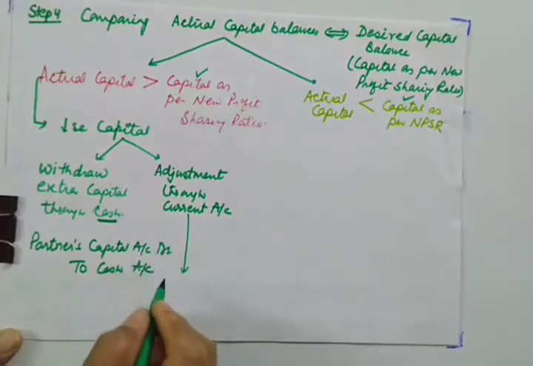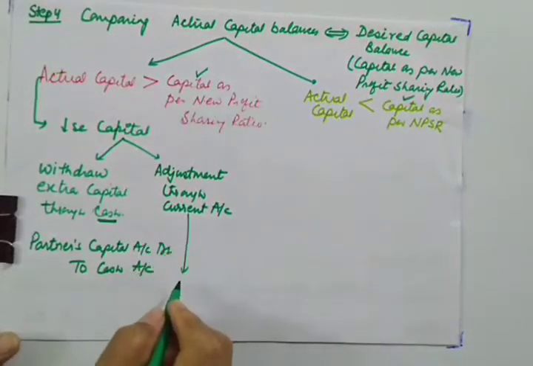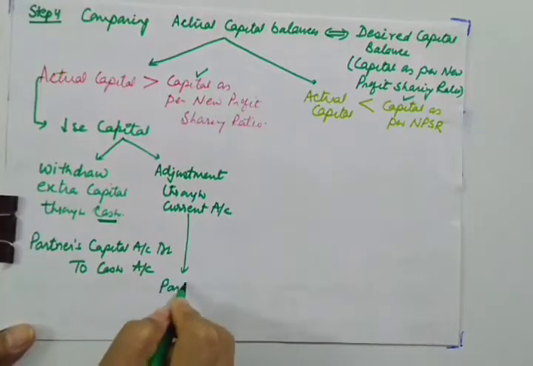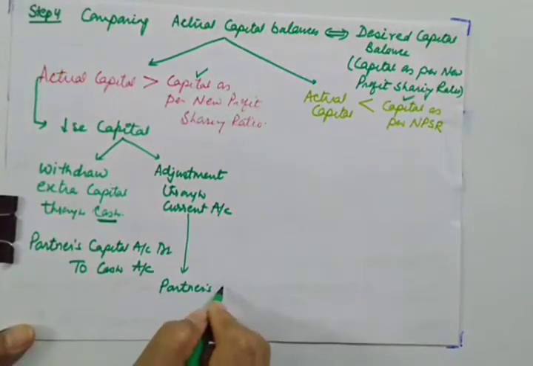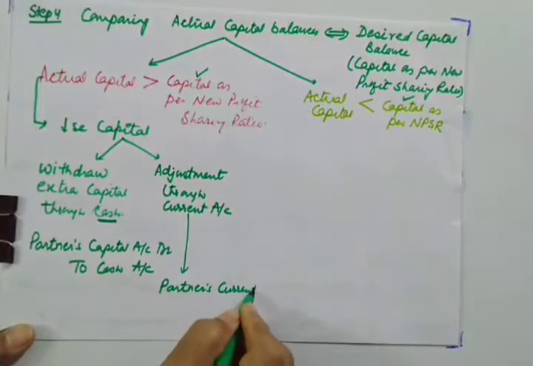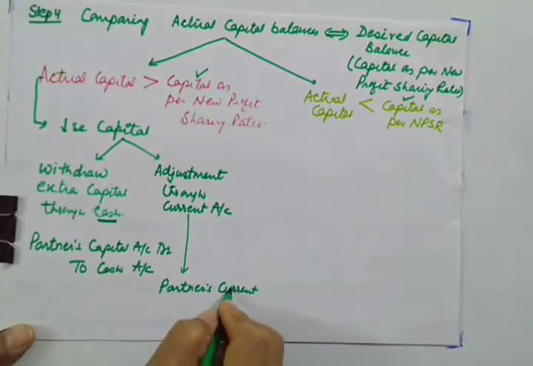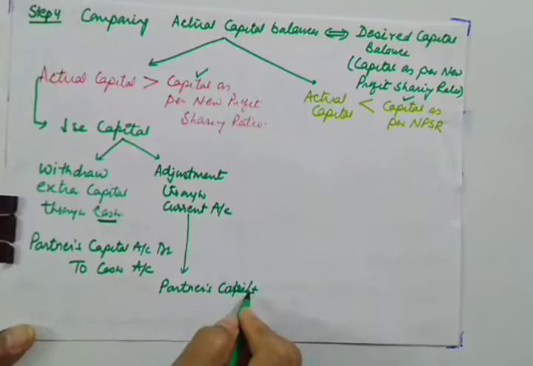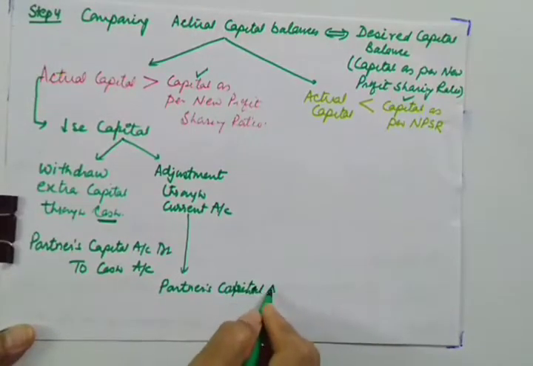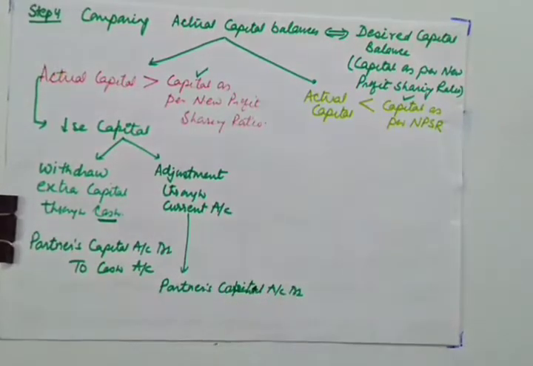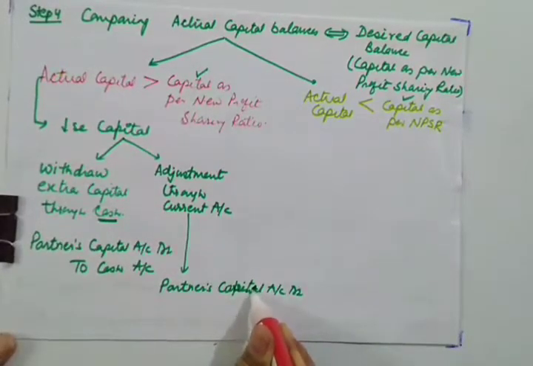And what will happen in this case? When the adjustment through current account is done, partner's capital account will be debited.